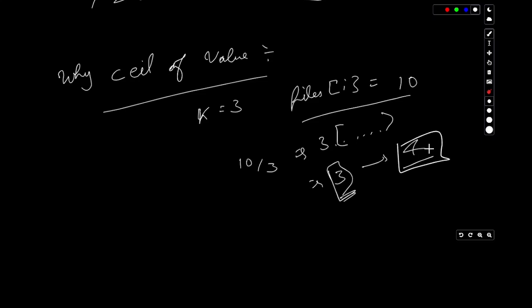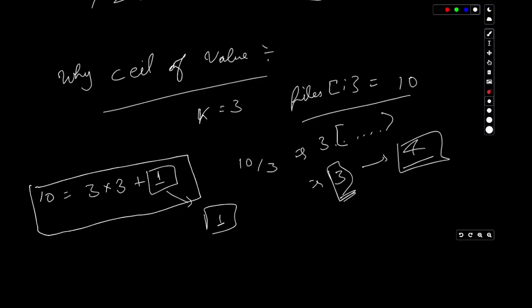But since in our problem we have already discussed that if a particular element is here and we have different speeds of eating bananas, we can write 10 as 3 times 3 plus the remainder. This remainder will be an extra case that will take an extra hour for Coco to eat bananas. So we can use this division equation to understand this.